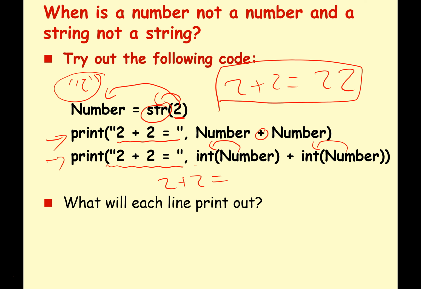Convert whatever's in the brackets into an integer value. So we're going to convert it back into 2 and 2, no inverted commas. These are numbers now. And now the computer knows that it has to do math when it sees the plus. It's not concatenation. We're back to maths. 2 plus 2 equals 4. So on screen you will see 2 plus 2 equals 4.